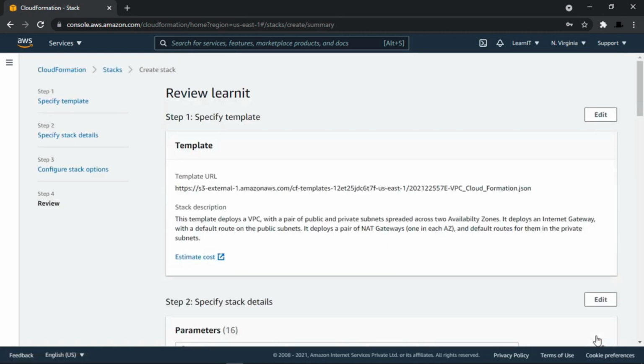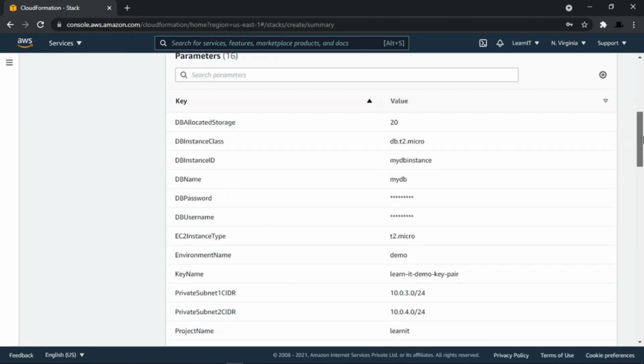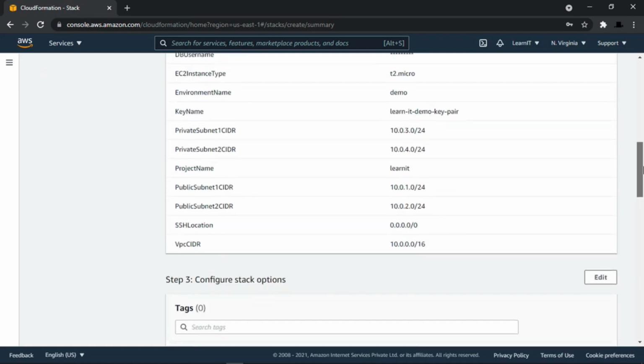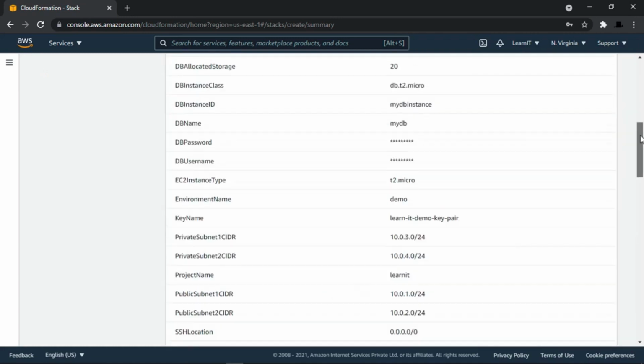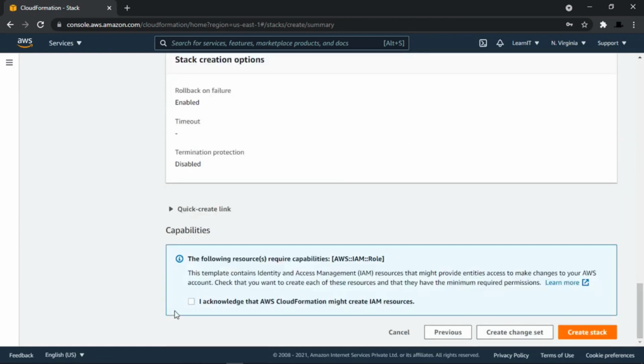Let's go to next, and here it will show you all the details of the resources and parameters that we are going to create using this template. Now let's acknowledge this and click on create stack.